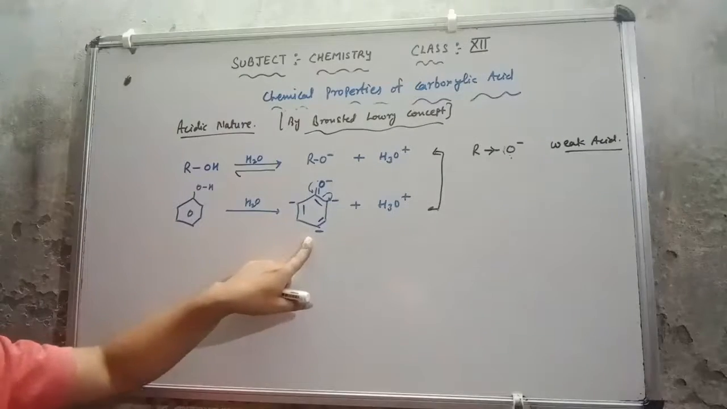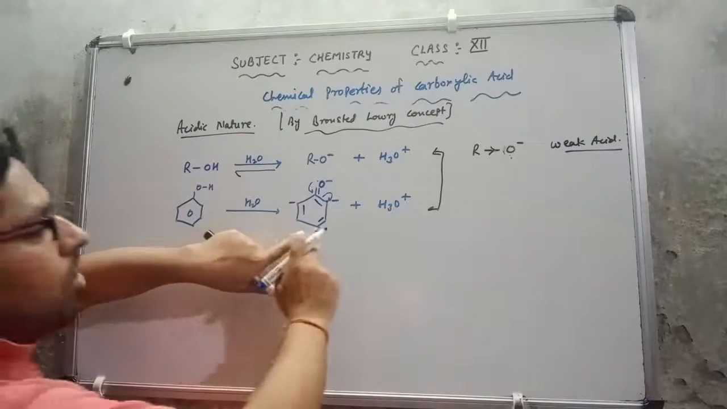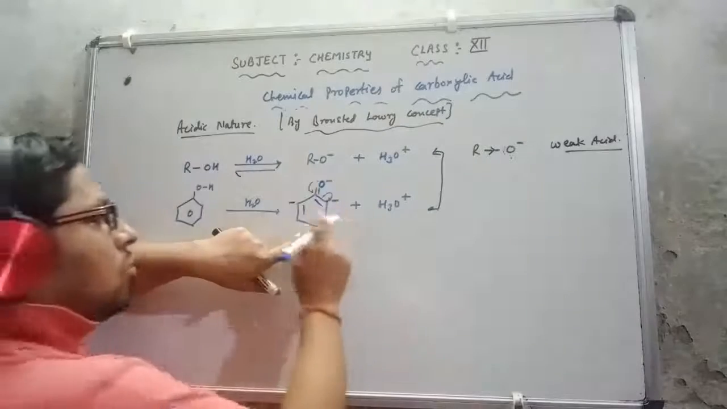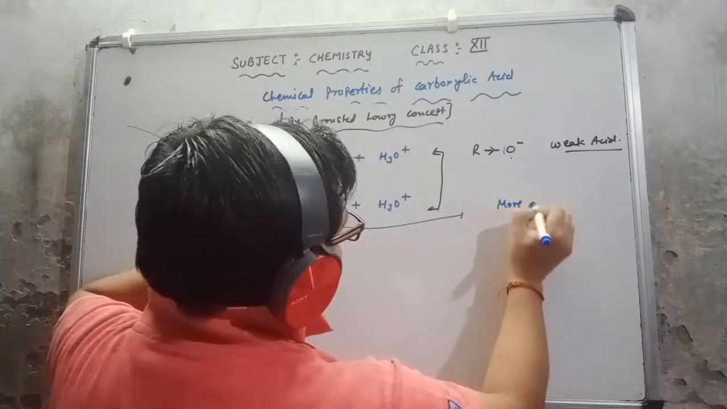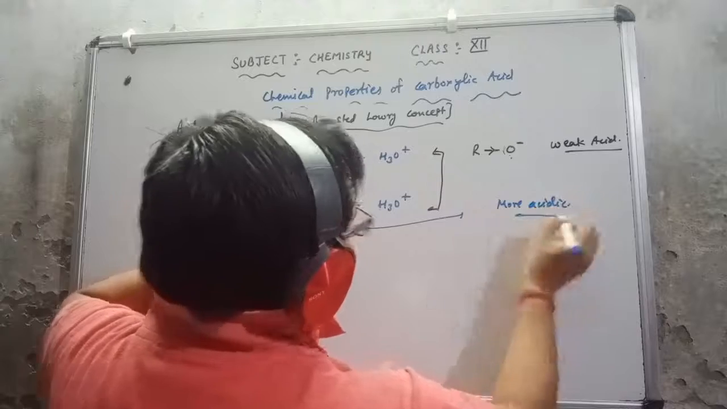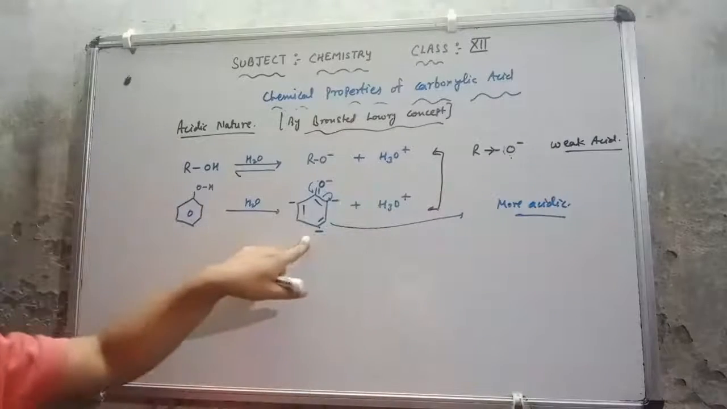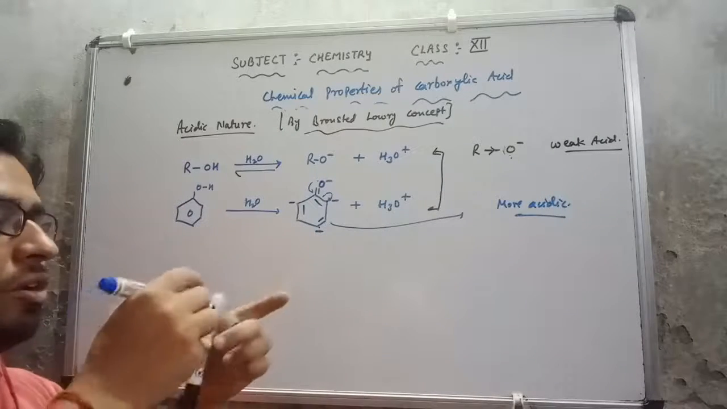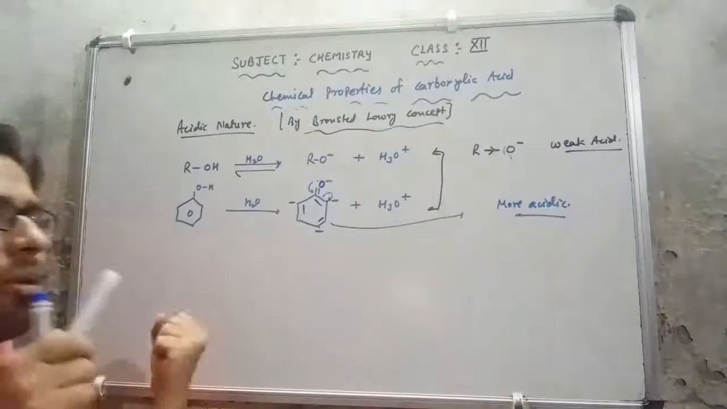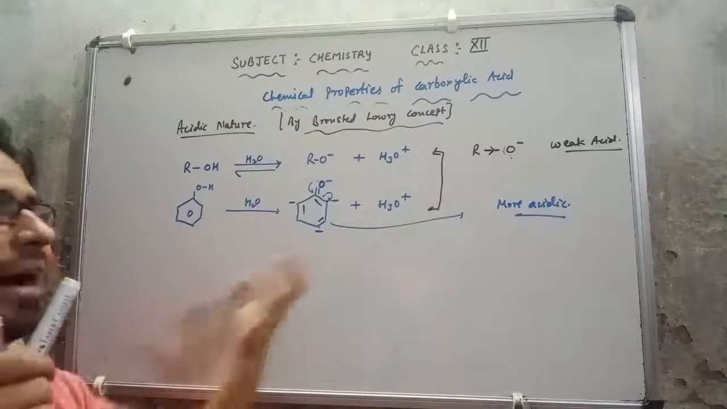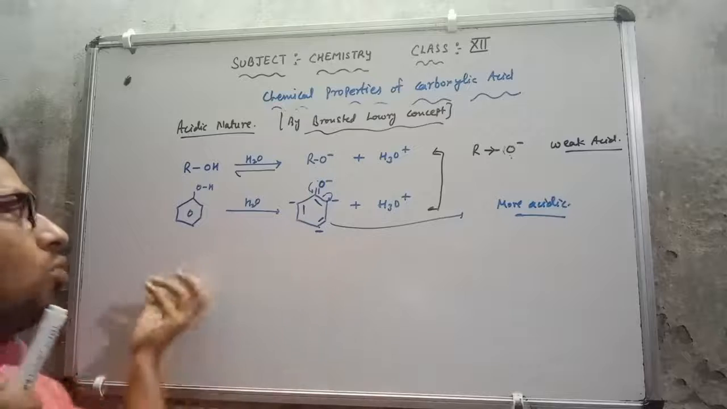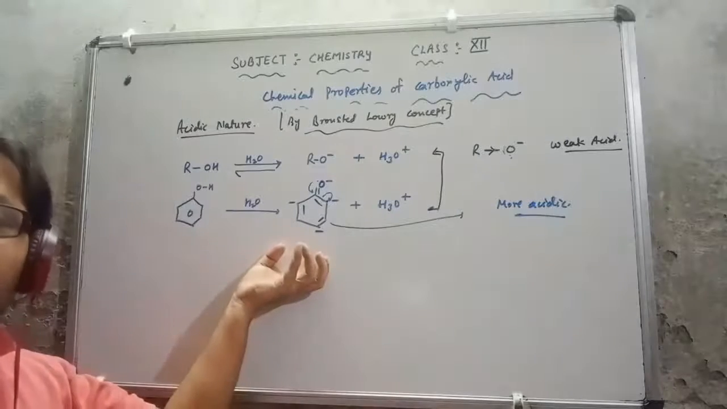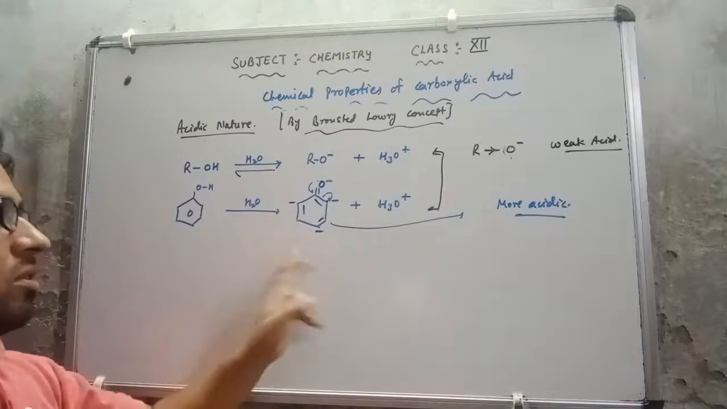Due to the resonating structure we can say that this is more stable in comparison to this, so we can say that this is more acidic, because if it is stable, it will not gain the electron back. It will not attract back the hydrogen ion it has lost, because by losing the hydrogen it makes itself more stable, because this is a phenoxide ion.